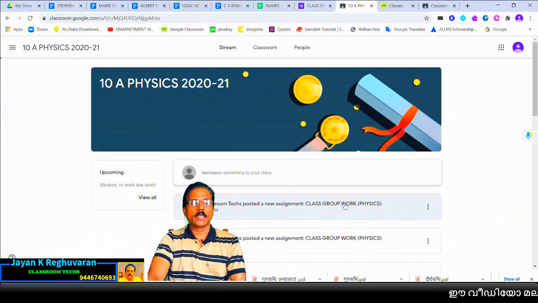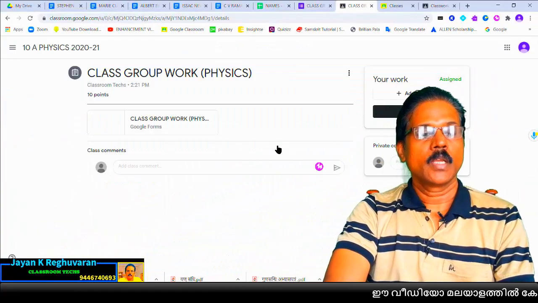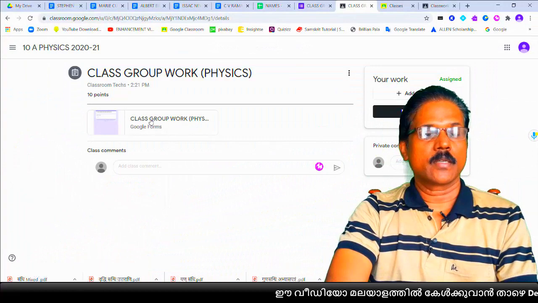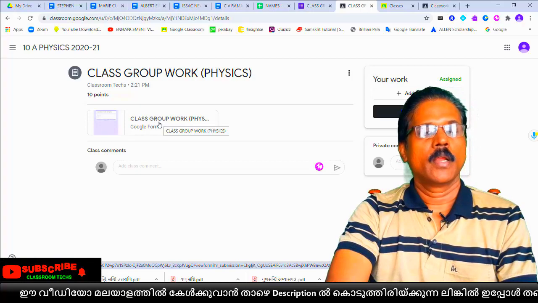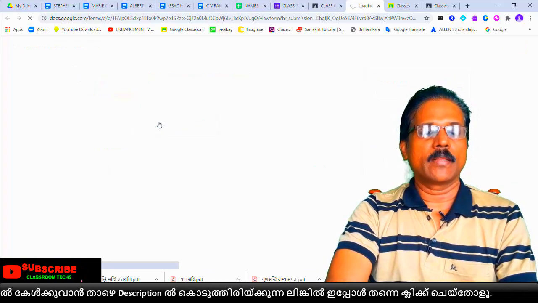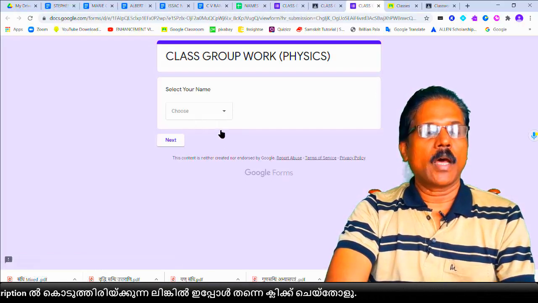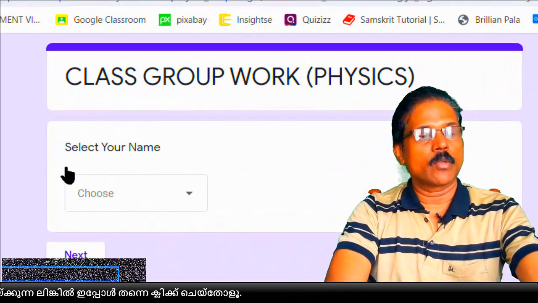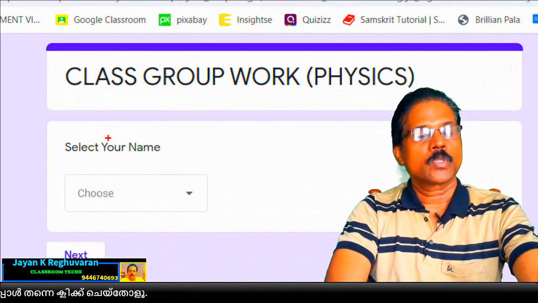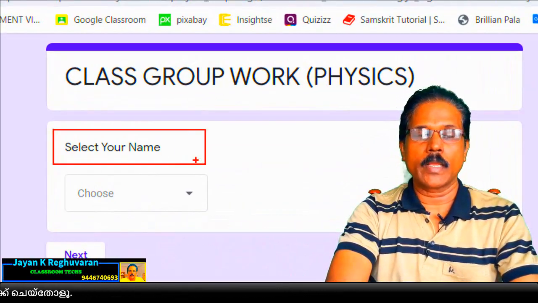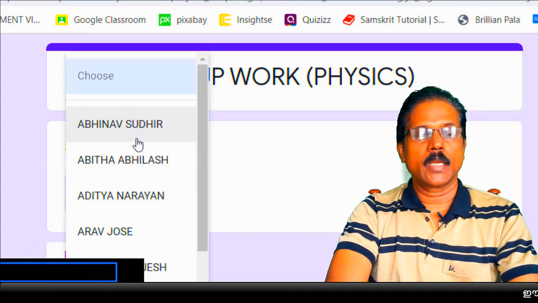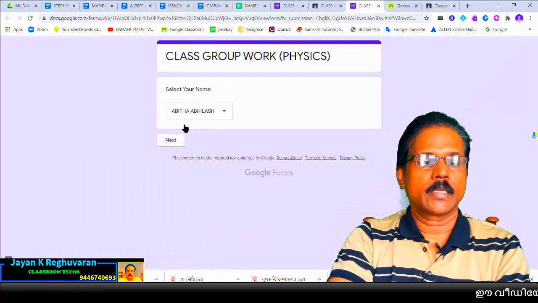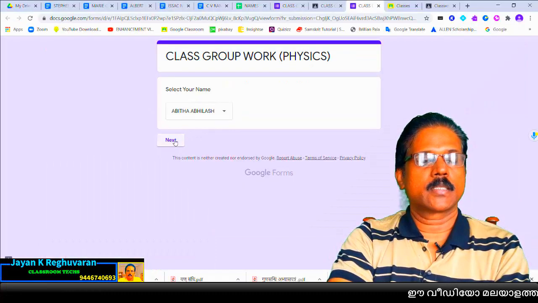When he is opening, you can see class group work physics. That Google form he will open, or she will open. When that child is opening that Google form, it will ask to select your name. Here you can see select your name. So the child will select her name or his name. Here I am selecting one child, she selected her name, then click next.